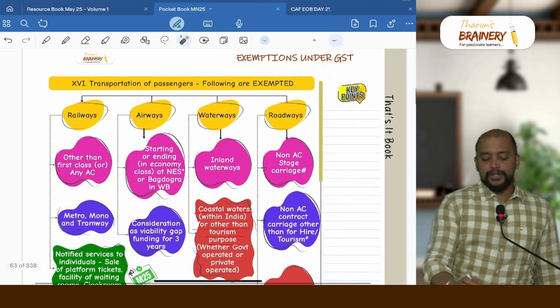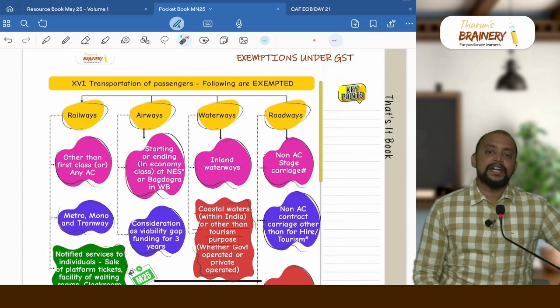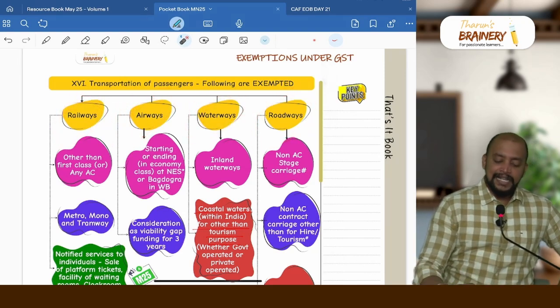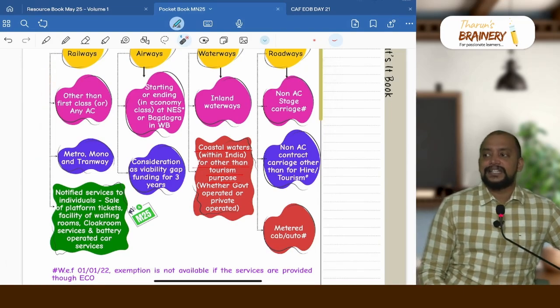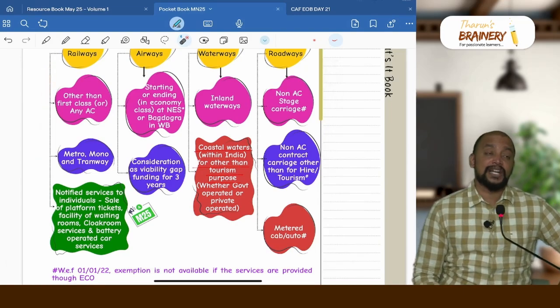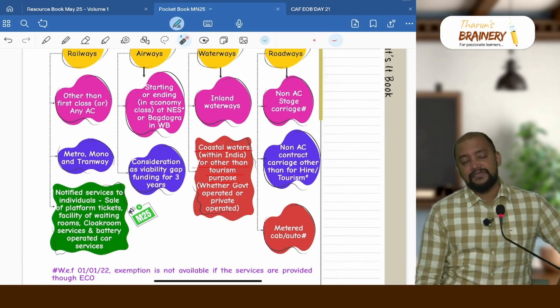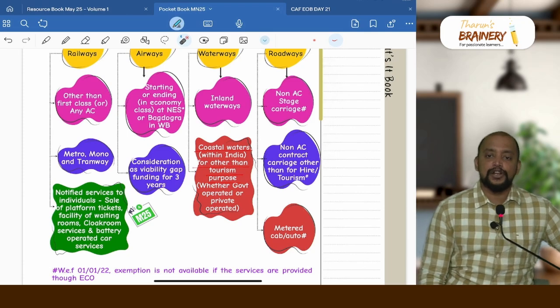Then transportation charges, transportation of passengers. Of transportation of passengers, the following are exempted. First we have railways, airways, waterways and roadways. In the case of railways we have two exemptions: passenger transportation other than first class or AC is exempted, and first class or AC will be taxable. Other than first class or AC, such as sleeper coach etc., will be exempted. Then metro, mono or tramway is also exempted.